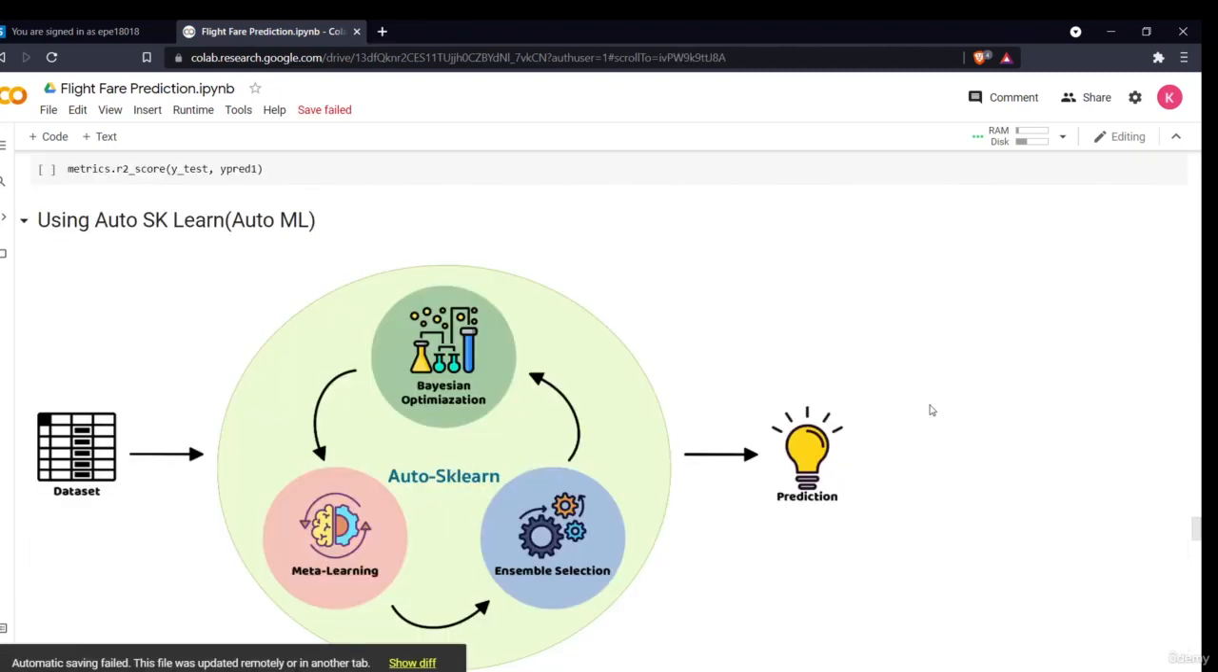Welcome to our last section of this project, which is model building using automated machine learning. As I discussed in the introduction video, automated machine learning will automate all the machine learning model building and hyperparameter tuning for us. There are different libraries such as TPOT, AutoSklearn, AutoKeras, PyCaret, but I'll be demonstrating this project with the help of AutoSklearn.